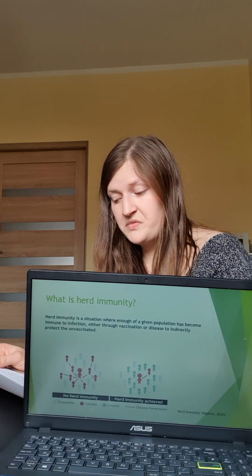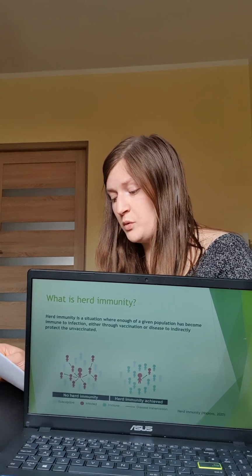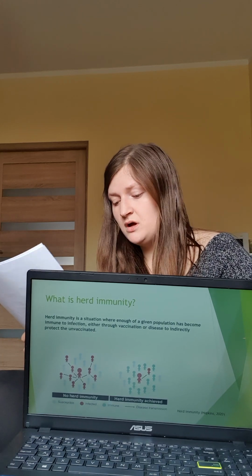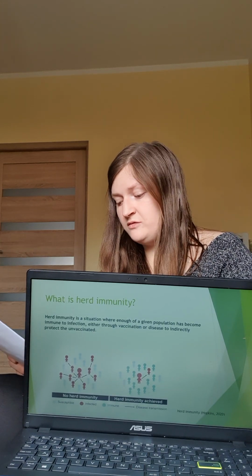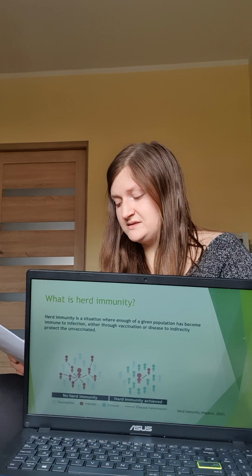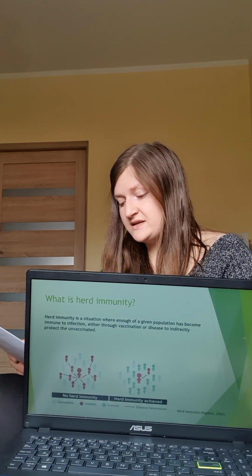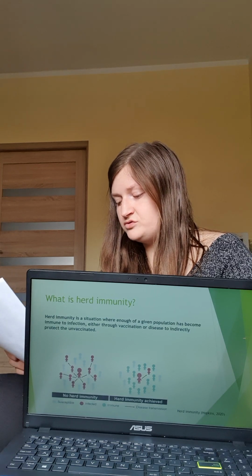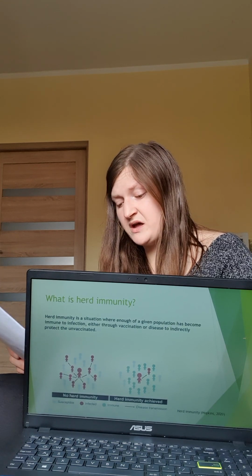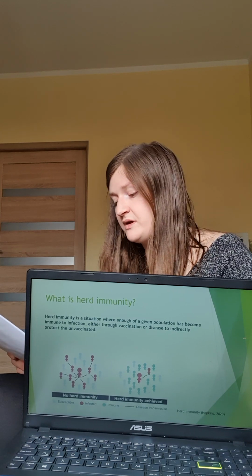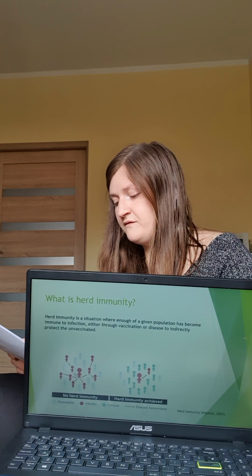Herd immunity is a situation where enough of a given population has become immune to infection, either through vaccination or disease, to indirectly protect the unvaccinated. As research shows, a large percentage of vaccinated people reduces the risk of contracting a given disease by unvaccinated people. This percentage varies obviously depending on the infectious disease.